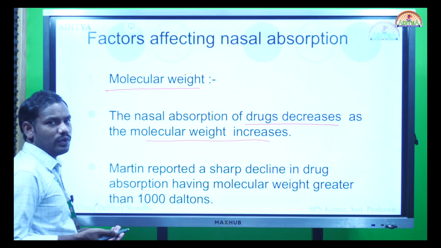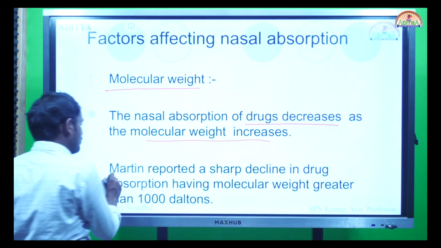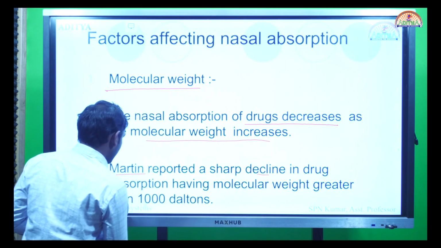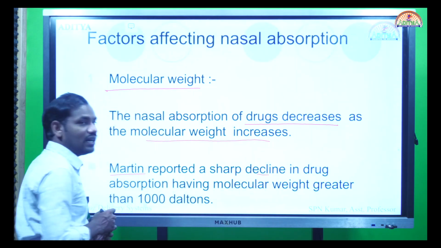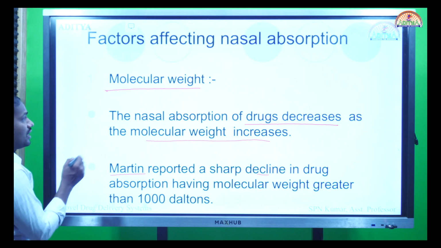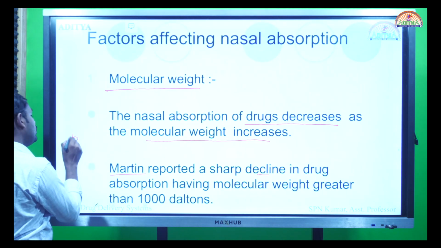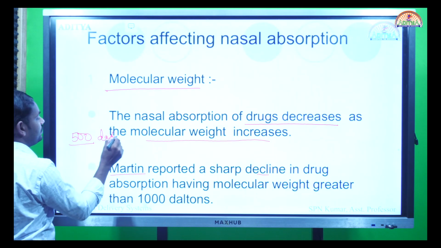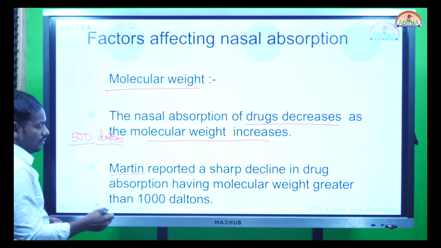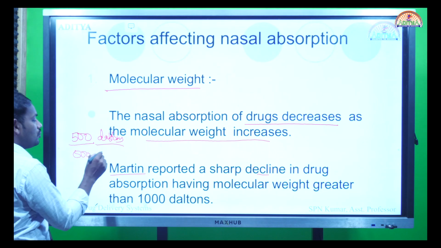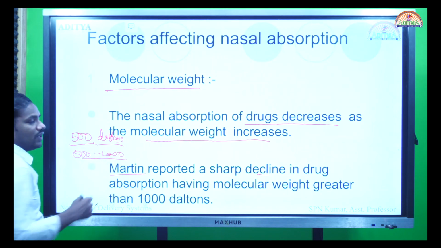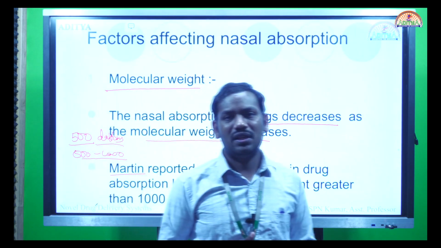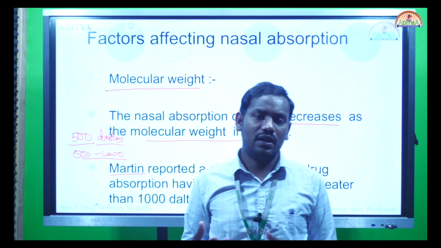There is one researcher who proved it. His name is Martin. He reported that there is a decline in drug absorption when the molecular weight goes beyond 100,000 Daltons. Usually that's why in the nasal drug delivery system we choose molecular weight less than 500 Daltons. Even if it is 500 to 1000, we can use other absorption enhancers to promote the absorption, but beyond 1000 it is practically difficult for a drug to get absorbed.